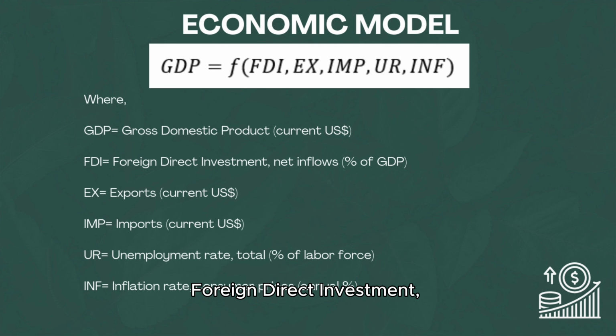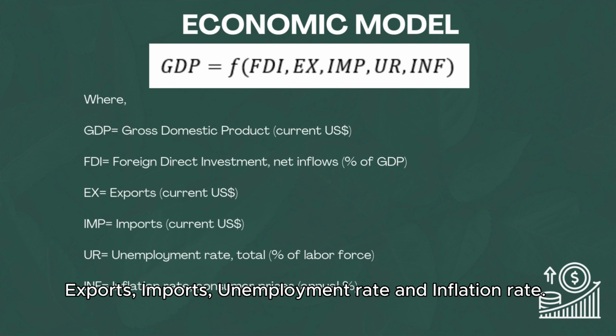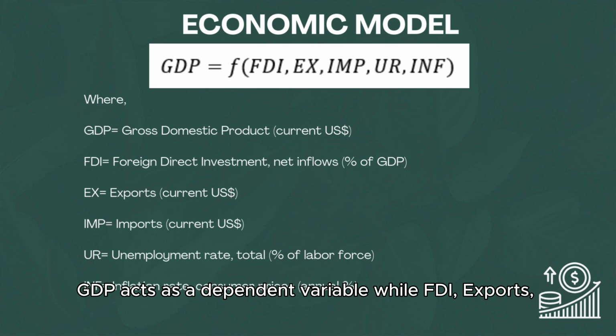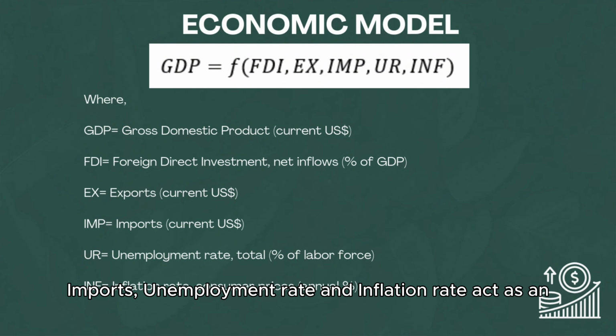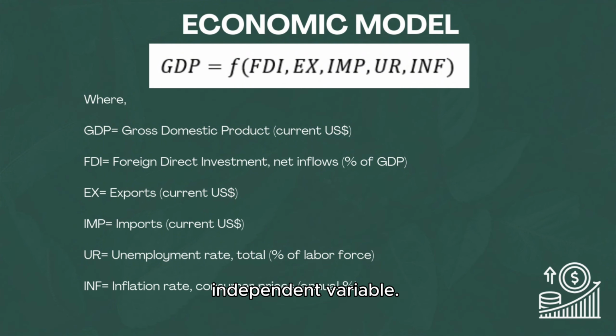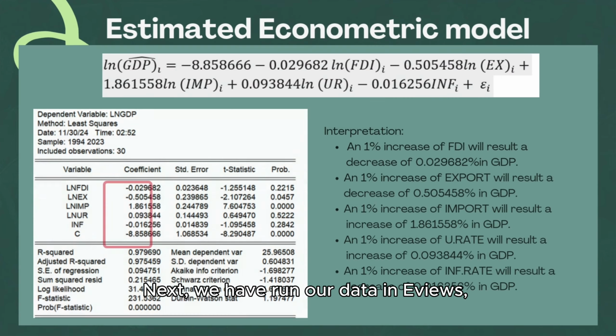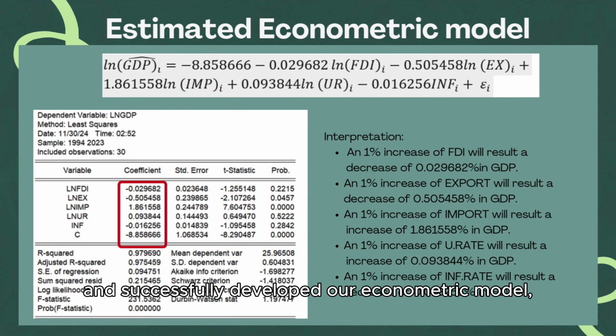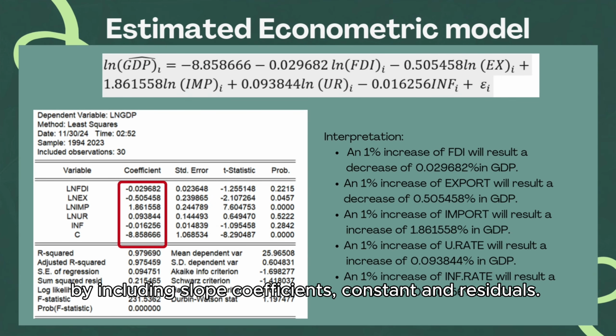After doing some research on economic theory, we have developed an appropriate economic model, which is GDP equals a function of foreign direct investment, export, import, unemployment rate, and inflation rate. GDP acts as the dependent variable, while FDI, export, import, unemployment rate, and inflation rate act as independent variables. Next, we have run our data in EViews and successfully developed our econometric model by including slope coefficients, constant and residuals.